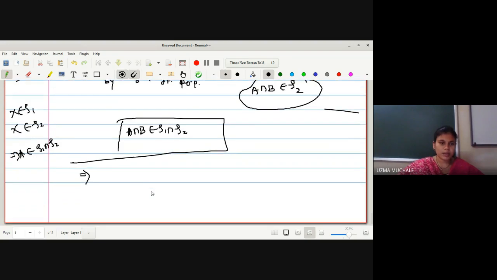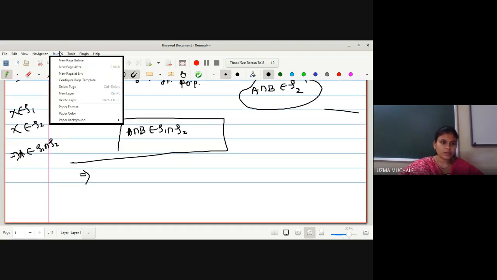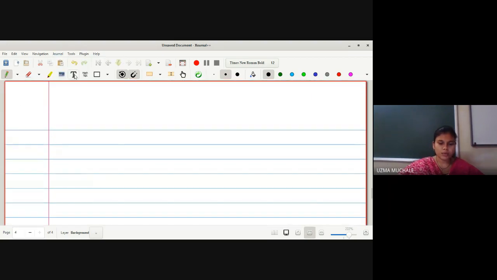Now what is our aim to prove? We have to prove the fourth one. What is our aim to prove now in the fourth one? Union of Aλ. Okay, what we have to select: let Aλ belongs to τ1 intersection τ2 for all λ belonging to the index set. Our aim is to prove now that the union of Aλ belongs to τ1 intersection τ2.